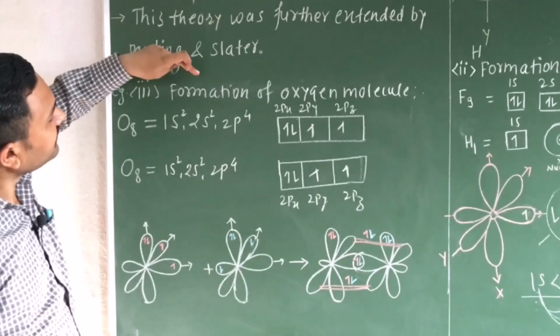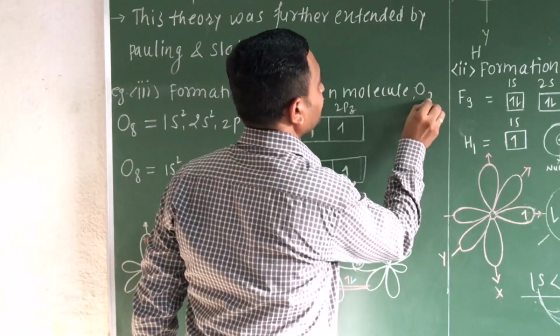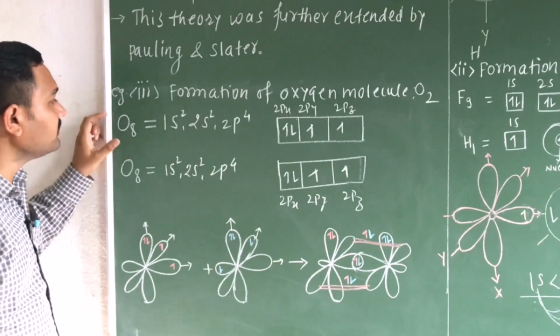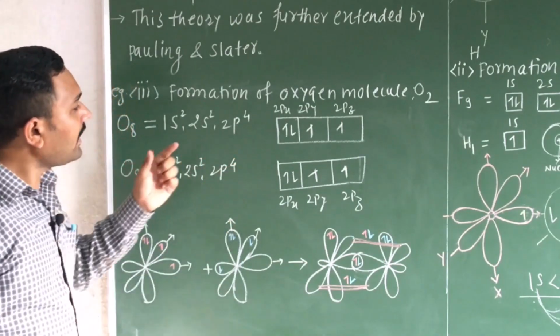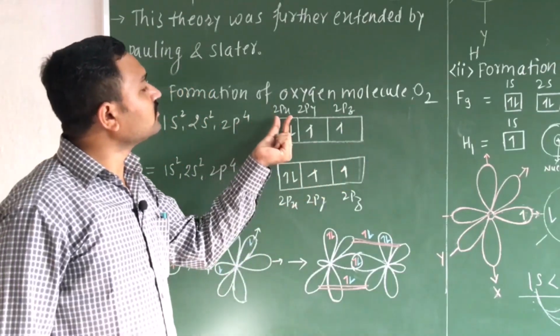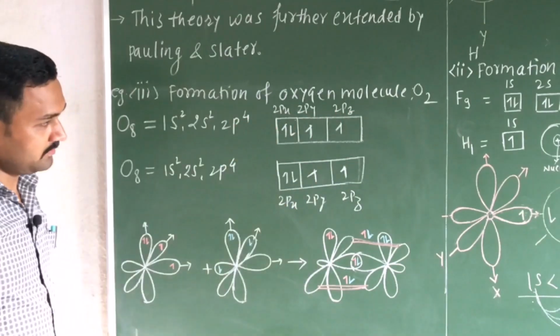Here I have written the example of formation of your oxygen molecule, that is O2 formation. Okay, you can observe the electronic configuration of the oxygen atom, that is 1s2, 2s2 and 2p4. So I have written the bifurcation of these 4 electrons in your 2px atomic orbital, 2py atomic orbital and 2pz atomic orbital.